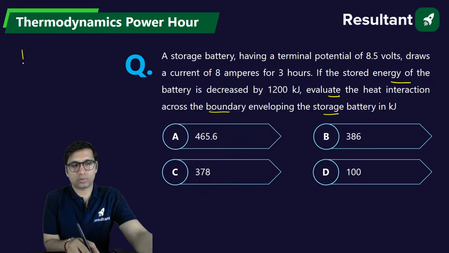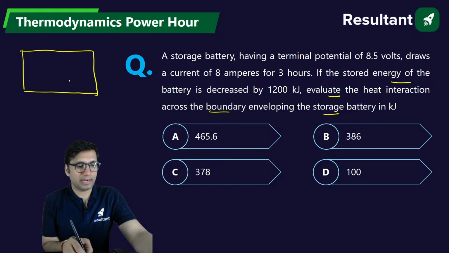So we have a storage battery. Obviously, the battery will store electrical energy, right? This battery is receiving a voltage equal to 8.5 volt, and the current it is drawing is 8 ampere. Time is equal to 3 hours.